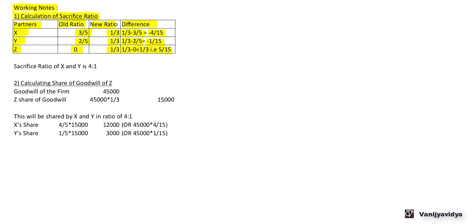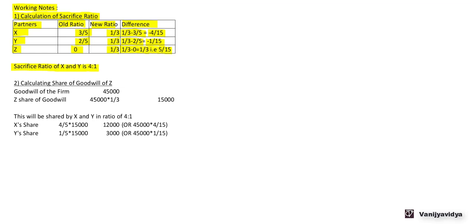So minus 4/15 is a sacrifice share of X, minus 1/15 is a sacrifice share of Y, and 5/15 is a gain share of Z. So if we calculate this, 4 plus 1 comes to 5. So whatever is sacrificed by X and Y has come to Z. Now ignoring the denominator, the sacrifice ratio of X and Y is 4:1.